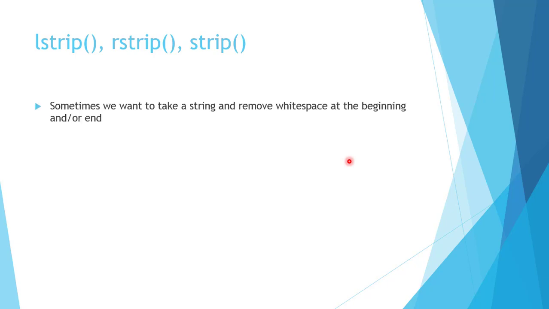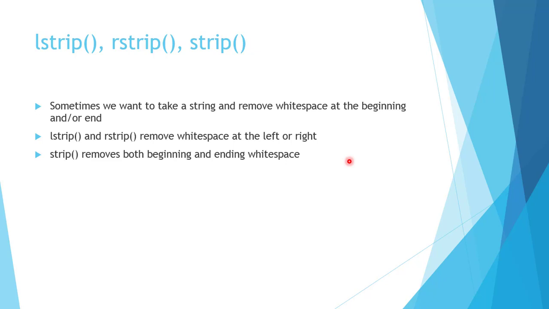Next is the lstrip, rstrip and strip functions. Sometimes we want to take a string and remove the white spaces at the beginning or at the end. lstrip and rstrip remove the white spaces from the left and right respectively, and strip removes both the beginning and ending white spaces.